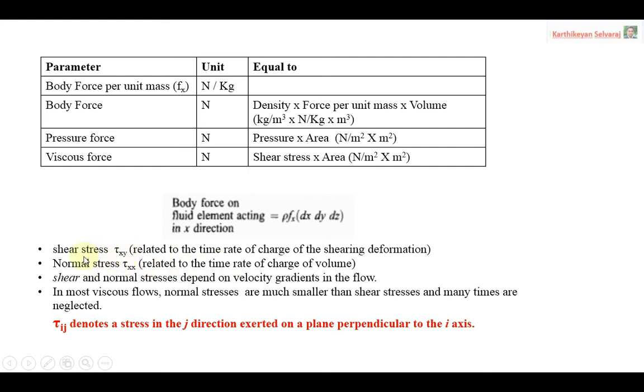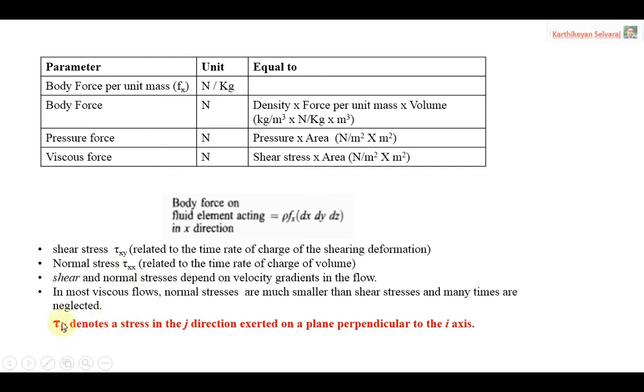So this is a table. When it is shear stress, tau xy. When it is normal stress, tau xx. Normal stress means exactly parallel to the particular axis. If I am considering the x-axis, automatically double x will come. If I am considering the y-axis, double y will come. When I am considering the z-axis, double z will come. Then how can I understand xy? So this is the explanation.